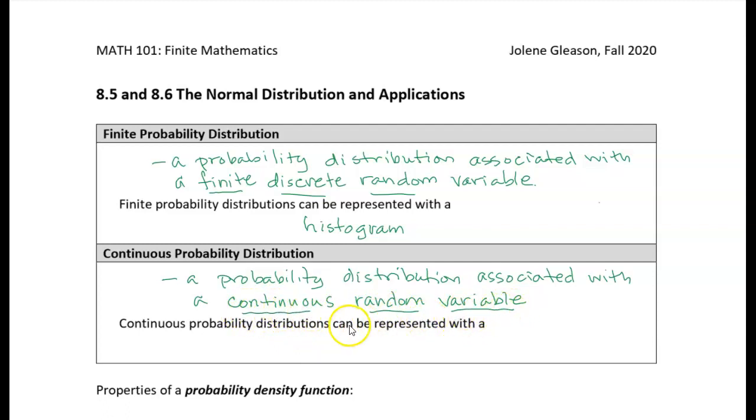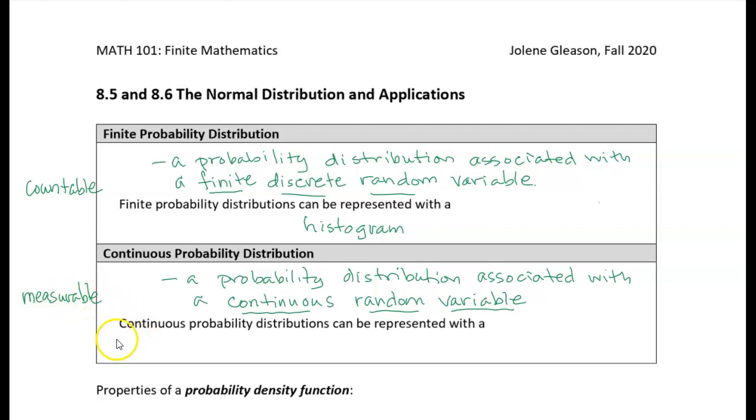If you recall, a continuous random variable is something that can take on any value, not just discrete whole number values. If I think of a finite discrete variable as countable, I think of a continuous variable as something that's measurable.